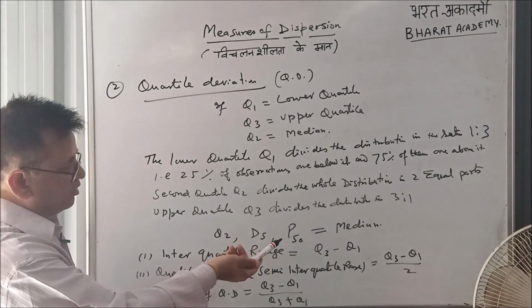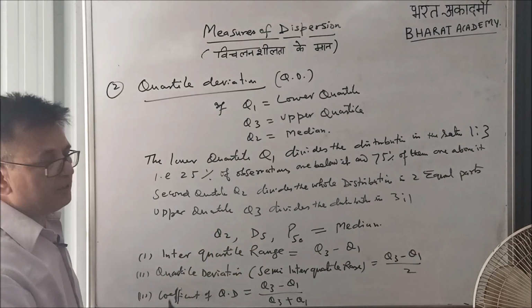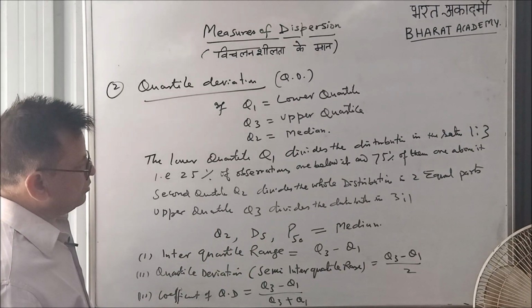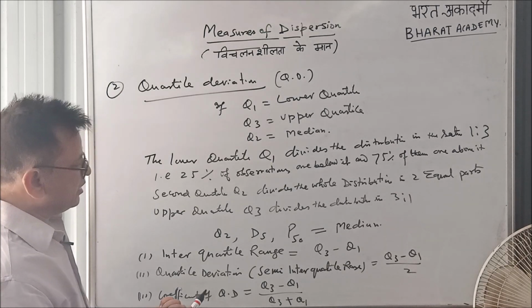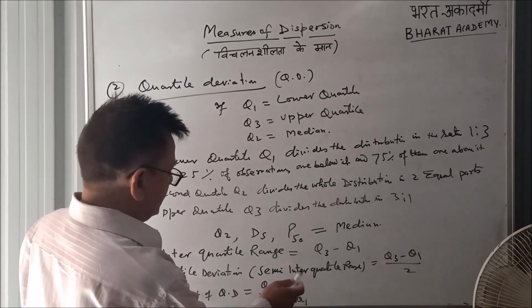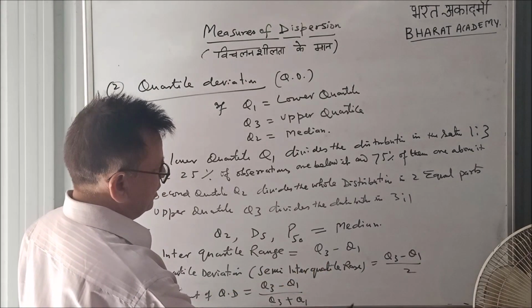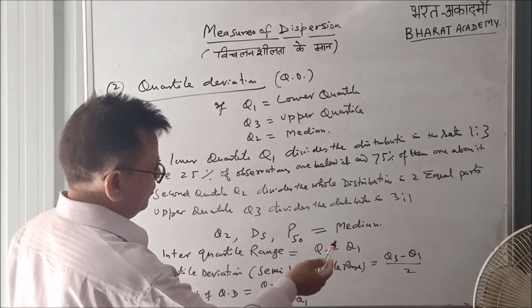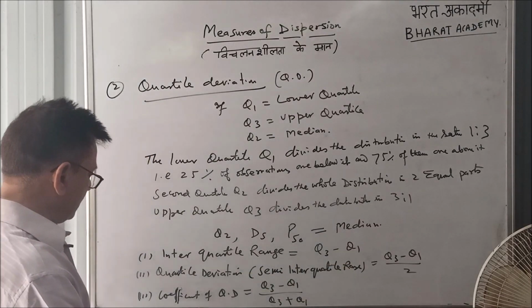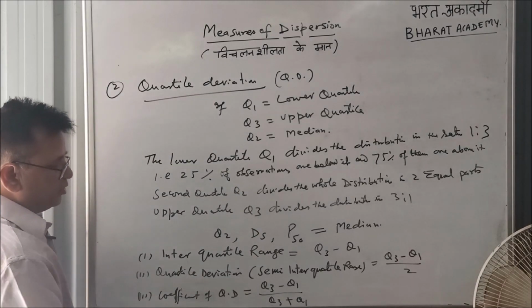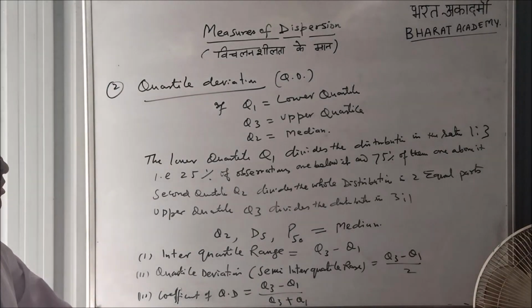Q3 is the upper quartile and Q1 is the lower quartile. Q1 is also called first quartile, Q3 is also called third quartile. Interquartile range is Q3 minus Q1, and quartile deviation or semi-interquartile range are the same. You can calculate it from Q3 minus Q1 upon 2, and the last one is coefficient of quartile deviation, which is equal to Q3 minus Q1 upon Q3 plus Q1.